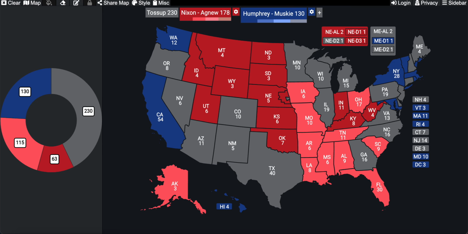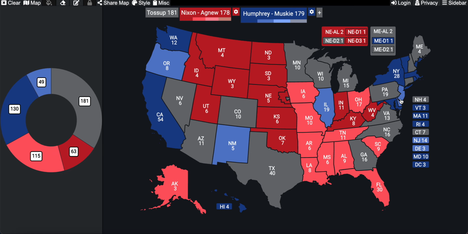So now for Hubert Humphrey's likely states, those would be the states of Oregon. He'd probably win New Mexico by a likely margin. I do not think that he would win Colorado by a likely margin. Illinois, he'd probably win by a likely margin.